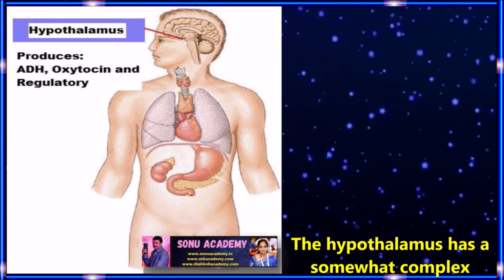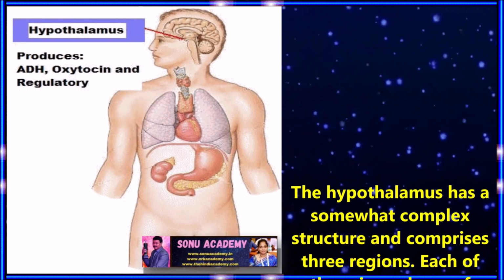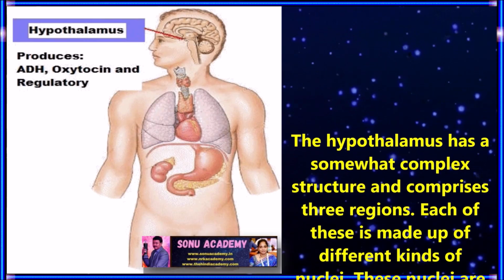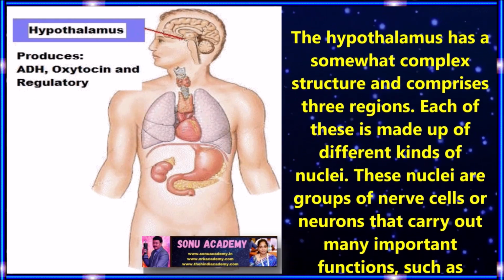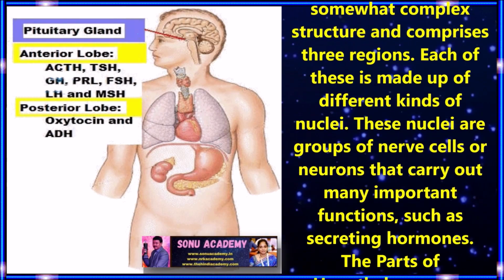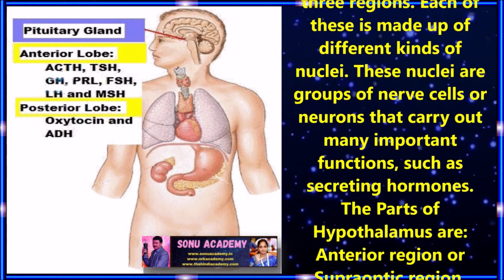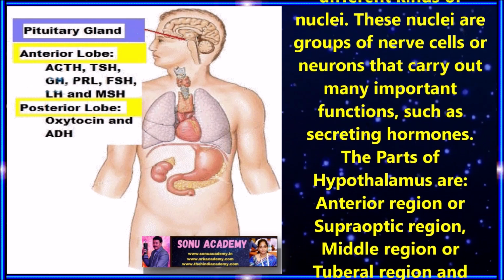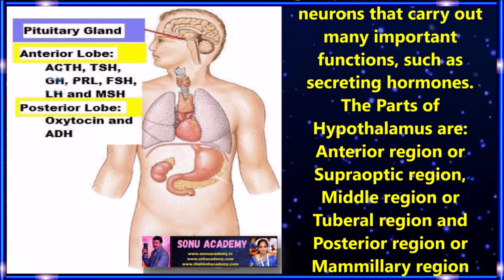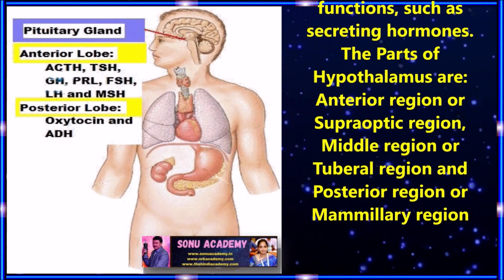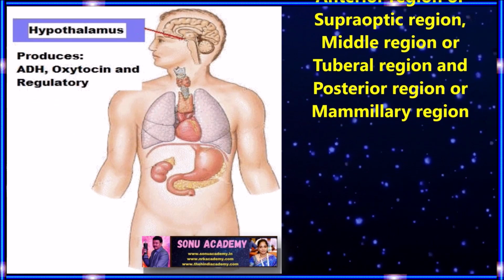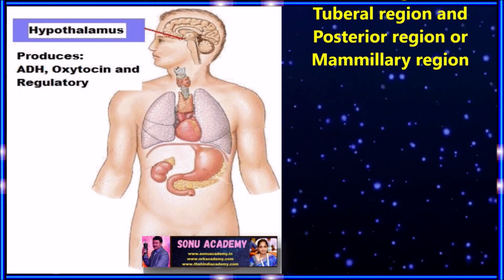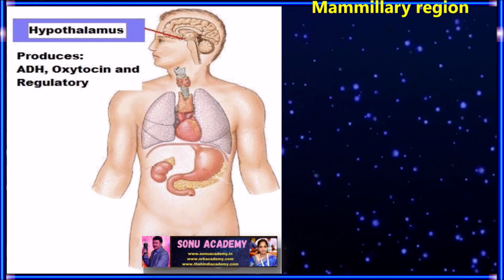Children, let us discuss in detail the structure of the hypothalamus. The hypothalamus is a somewhat complex structure and comprises three regions. Each of these is made up of different kinds of nuclei. These nuclei are groups of nerve cells or neurons that carry out many important functions such as secreting hormones. Children, let us discuss the parts of the hypothalamus. First one is the anterior region, second one is the middle region, third one is the posterior region.